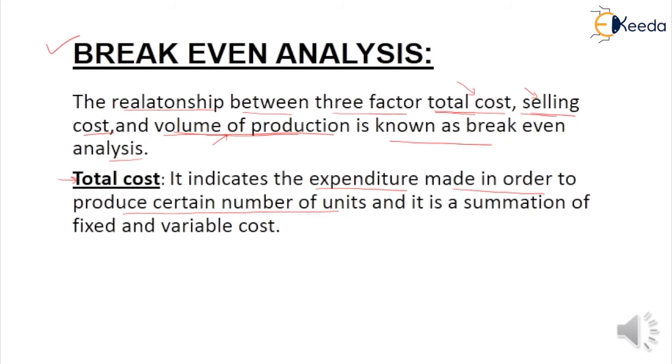Total cost is nothing but the summation of fixed cost and variable cost. So students, total cost is fixed cost plus variable cost. In the next slide, we are going to discuss what a fixed cost is and what a variable cost is.